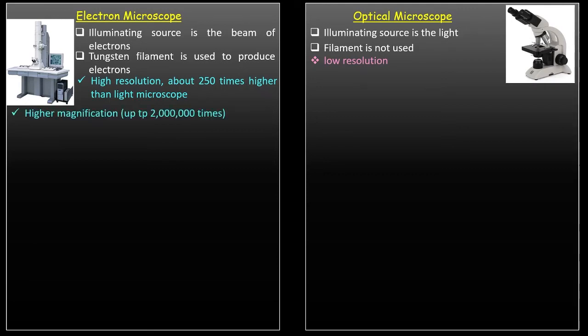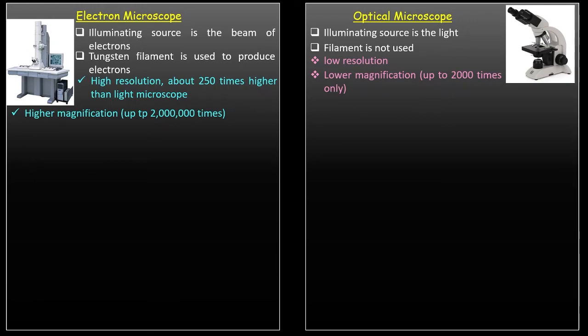Another advantage of the electron microscope is higher magnification, up to 2 million times. The optical microscope is only up to 2000 times, so it has lower magnification. So if we want to magnify your specimen well, then you use the electron microscope.